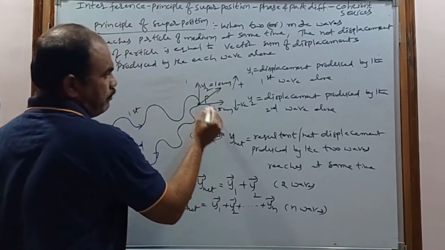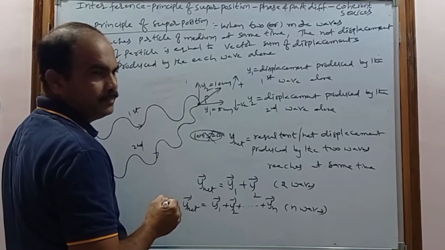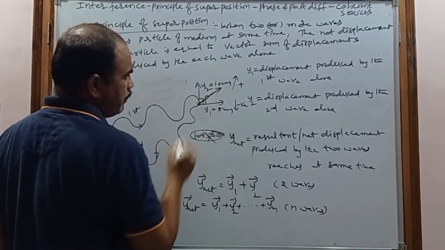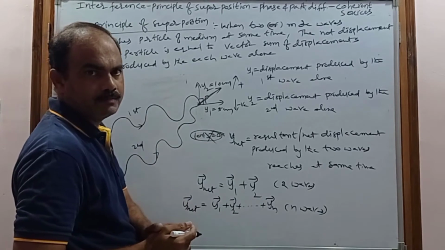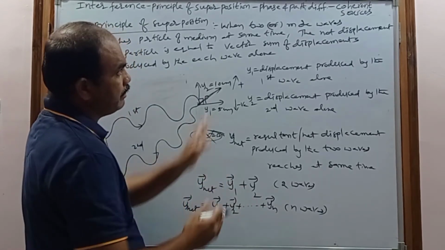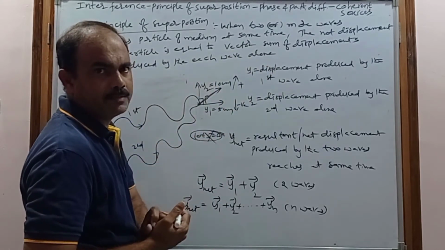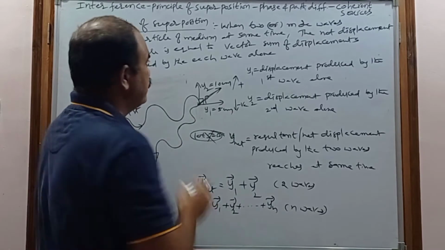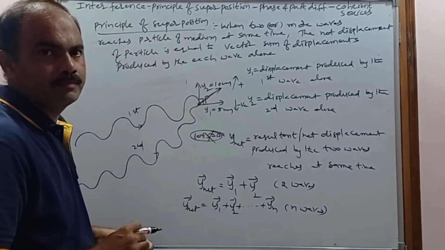The angle between them is 90 degrees, and if we add the vectors, then you get the resultant displacement as well as its direction. So this is about the principle of superposition.